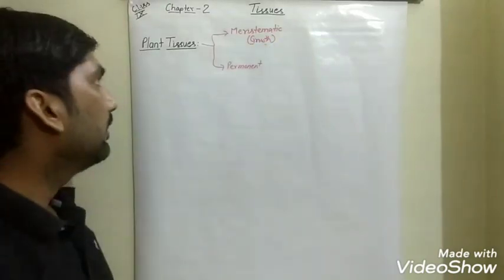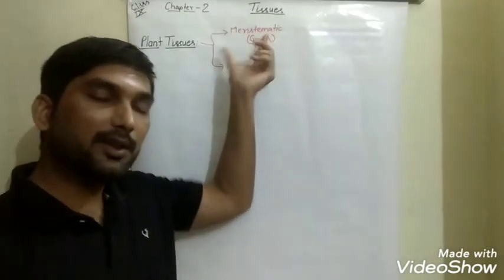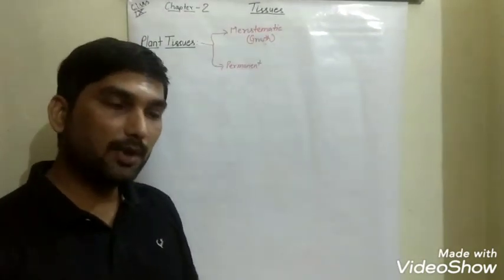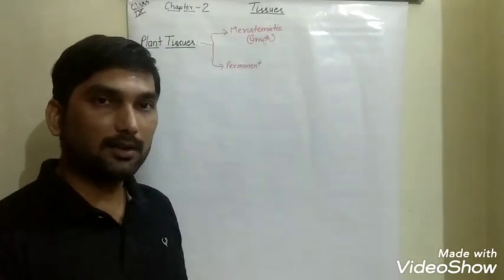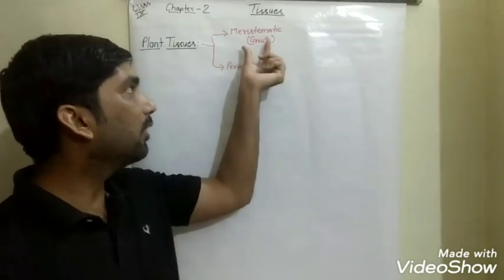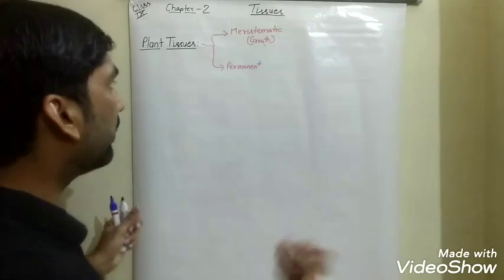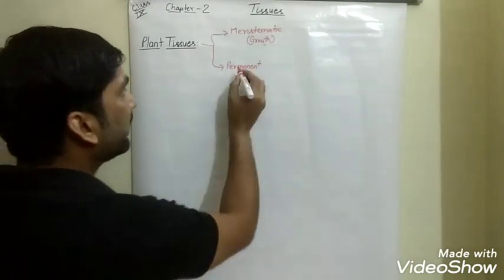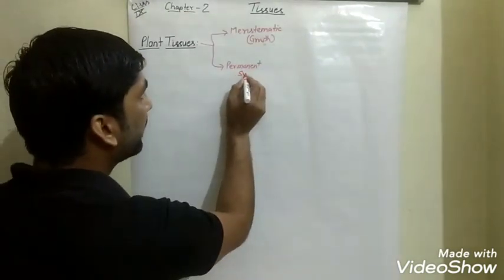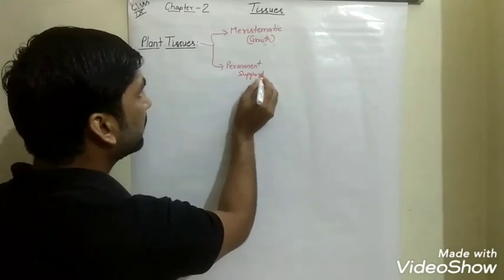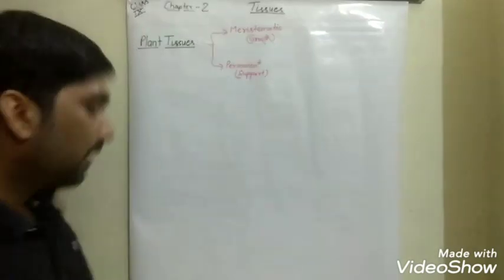growth. Meristematic tissues are the tissues which have the ability to divide, and this is the reason why they are considered growth tissues, because they are responsible for increasing the growth or size. Whereas permanent tissues are the tissues which are responsible for giving support to the plant.